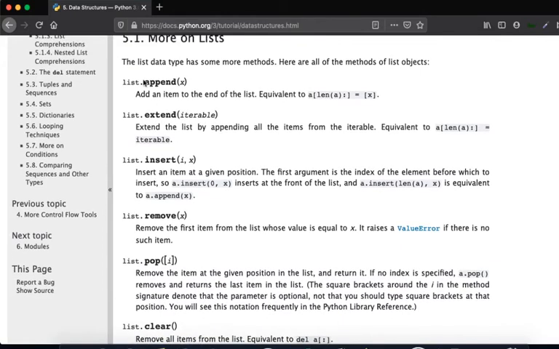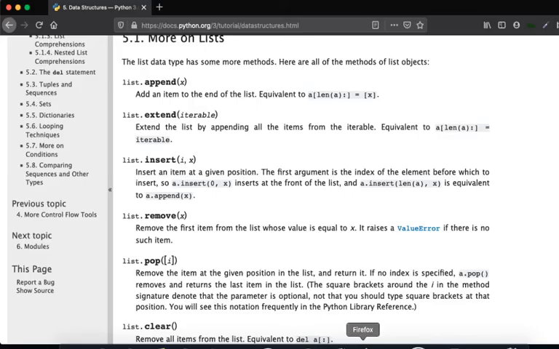So here is list dot append, which will add an item to the end of the list. So let's do that. Our list is fruits, right? And I want to add to fruits. Fruits dot append peach, right? Now if I say fruits, see, peach is already there. So this will add it. Now let's go to the second one.